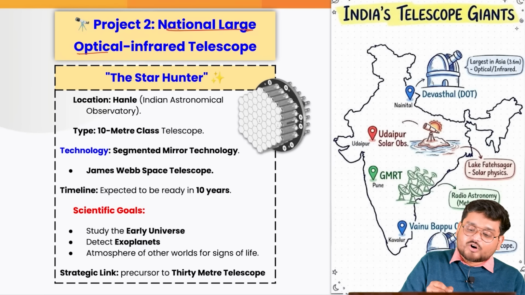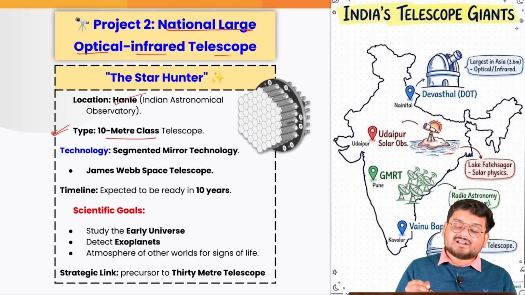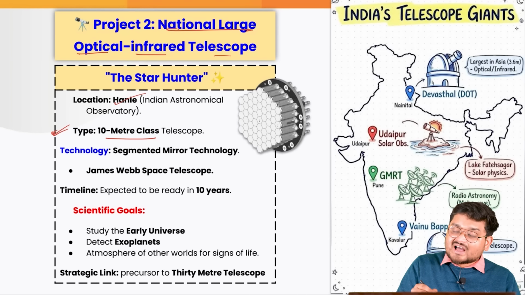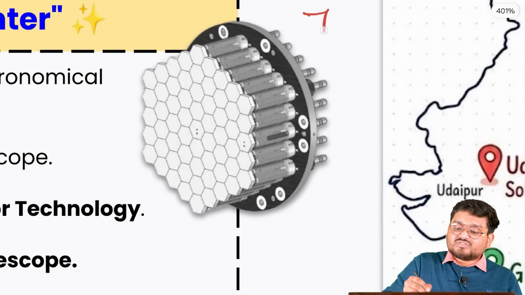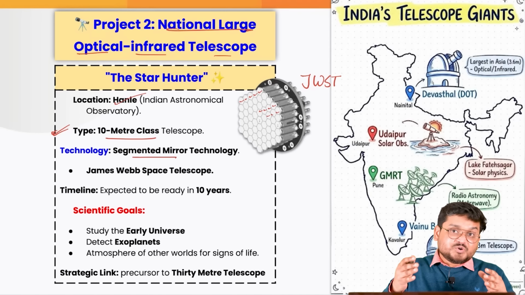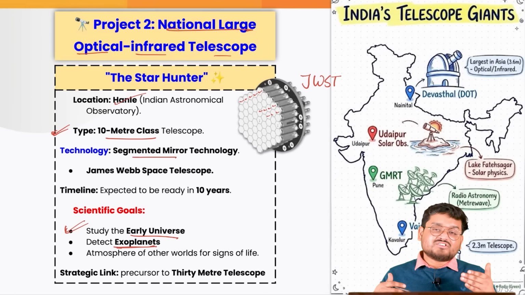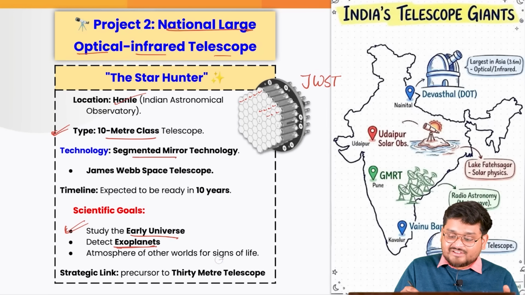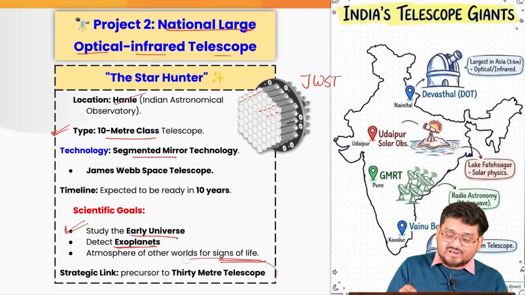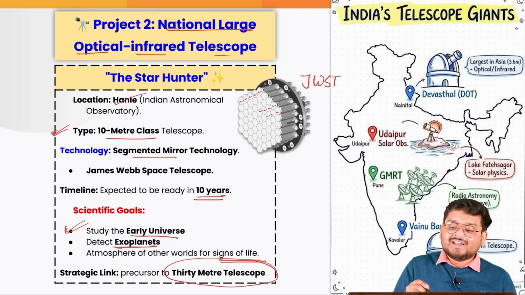Next, we have the National Large Optical Infrared Telescope. It is located at Hanle and it will be a 10-meter class telescope with segmented mirror technology, almost like the James Webb Space Telescope, as we have seen. So we are trying to use a combination of many mirrors for magnifying and zooming into various space objects, such as studying the early universe, and also exoplanets, the planets outside our solar system that may have signs of life. And this is mainly to link with the 30-meter telescope, an international collaboration, and it is expected to be ready in 10 years.